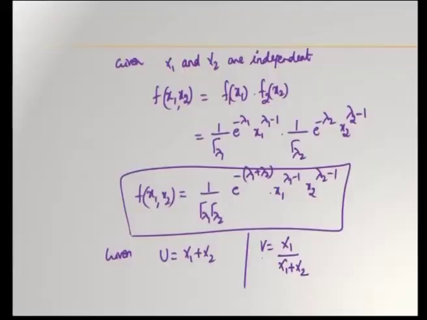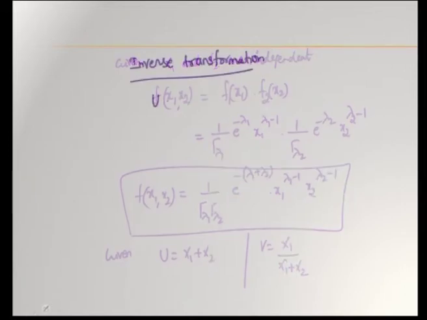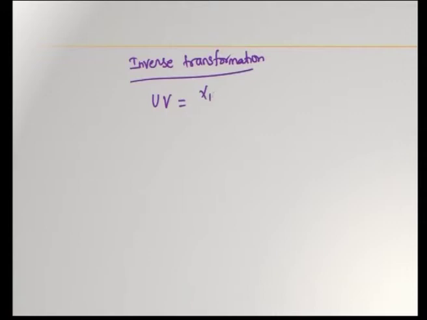Inverse transformation is you have to obtain x1 in terms of u and v and x2 in terms of u and v. Okay. So, what is it? U is x1 plus x2 and v is x1 by x1 plus x2. When you multiply, you get uv is equal to x1 plus x2 into x1 by x1 plus x2.